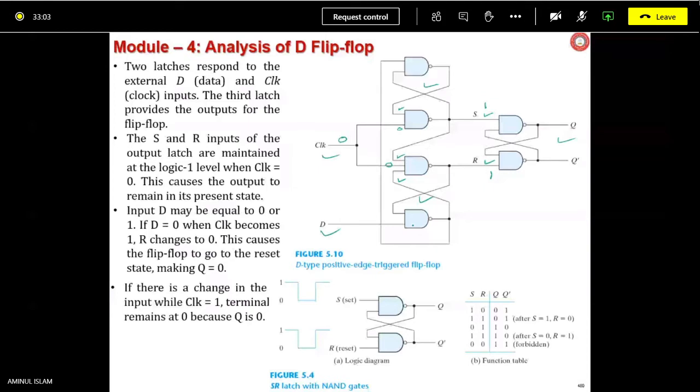1, 1, because we have already shown you the diagram of the transistor level NAND gate, and it was like this, or not? Yes, sir.